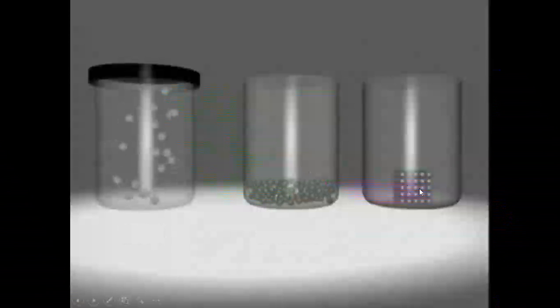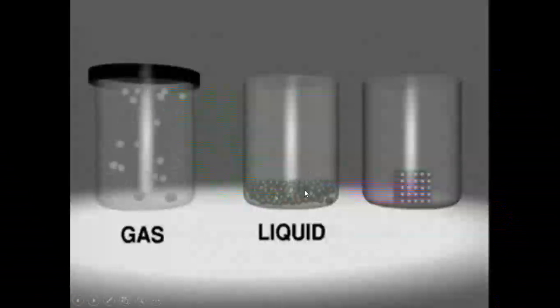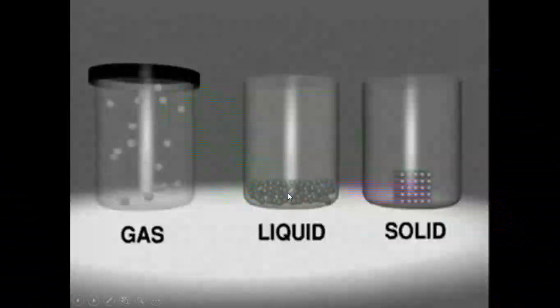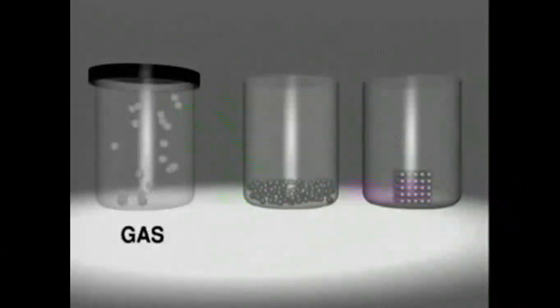And when we talk about liquids, these are less tightly packed than solids, and the force of attraction between the particles is not as strong as in solids. They don't have definite shape, but they take the shape of the container, right?